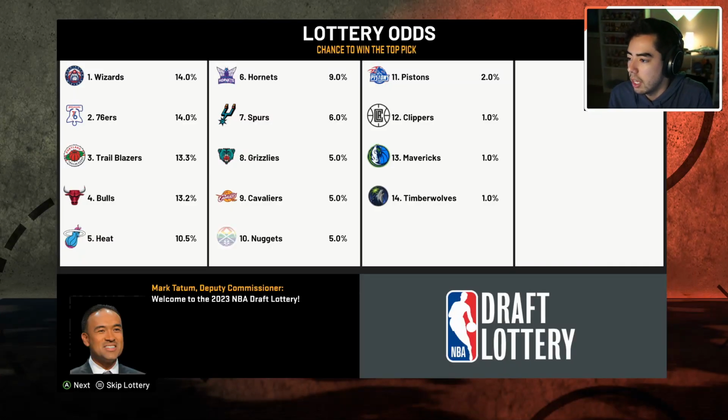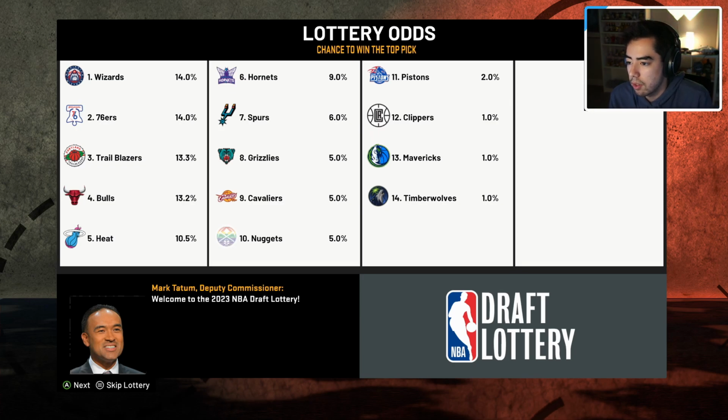Here we go. The year number 3 draft lottery. The Wizards and the 76ers have the 2 best odds to get the number 1 pick. Look at that. The Nuggets have pick 10, so we'll see if they move up again. They've had the 4th overall pick twice. We got Bill Walton year 1. Year 2, they drafted an auto-generated player, which obviously ended up being a bust because I lowered all of the auto-generated players' stats. Yeah, so we'll see if they get anyone here this time around.